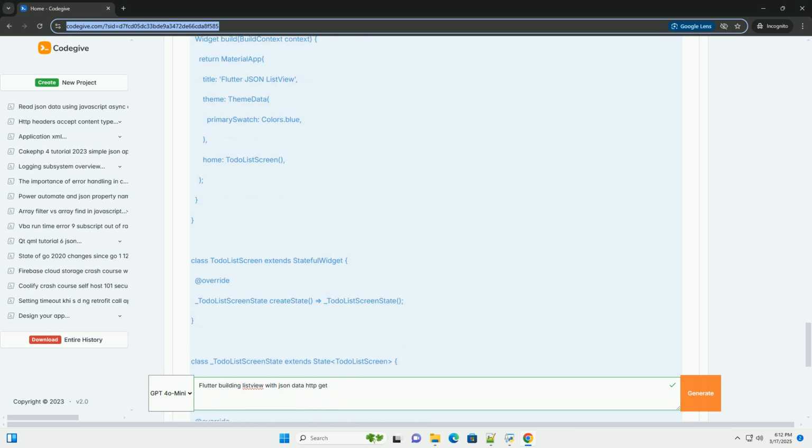5. Error handling, already included in the above code. The FutureBuilder in the TodoListScreen widget handles errors. This displays a simple error message in the center of the screen if the future completes with an error. The ApiService also throws exceptions, allowing for better error propagation. 6. Loading indicator, already included in the above code. The FutureBuilder also displays a loading indicator while the data is being fetched. This ensures the user knows that the app is working and fetching data.